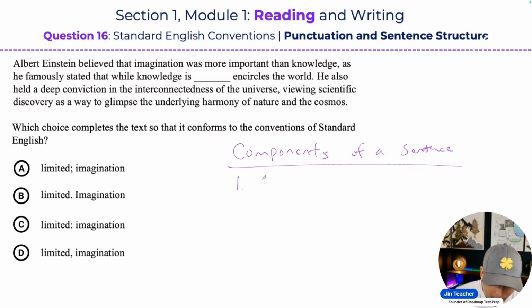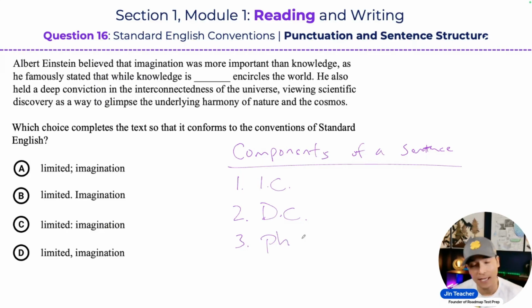The first and most important one is an independent clause, an IC. We also have a dependent clause, let's call that a DC. We have a phrase, let's call that a PH. These 3 components are what I call the big components. When you have a very complex sentence, you often see several of these components combined together.